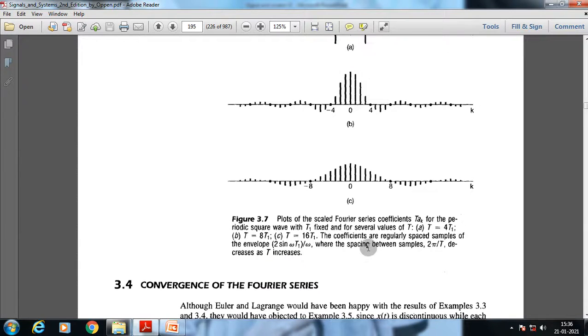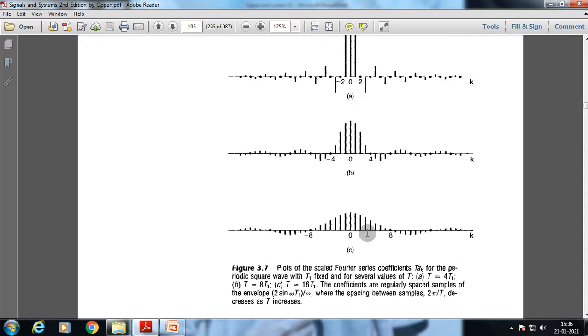Here we will conclude our lecture today, and in the next lecture we will discuss the properties of continuous time Fourier series.